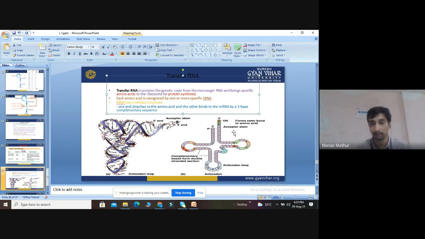At the end, they contain CCA. There is a 5' phosphate group, the anticodon loop, the dihydrouridine D loop, and the acceptor arm. So basically the main function of tRNA is what? To transfer amino acids to the concerned position of the ribosomes to carry out the process of protein synthesis.